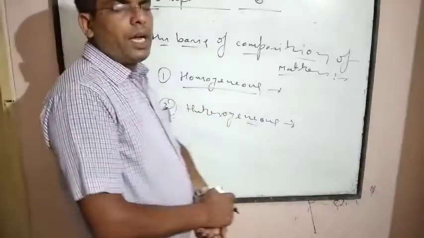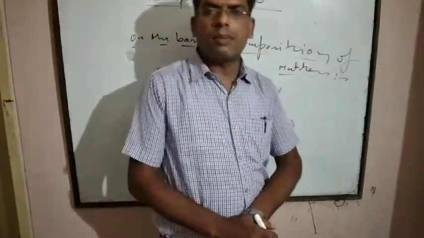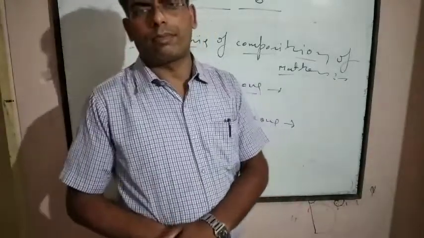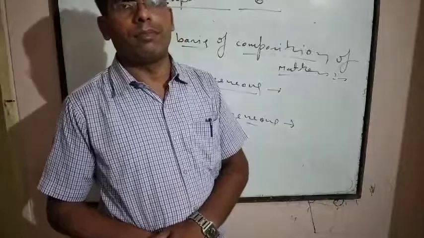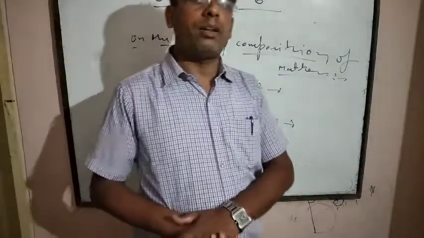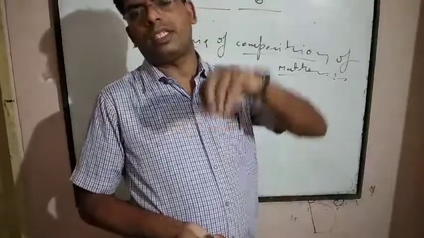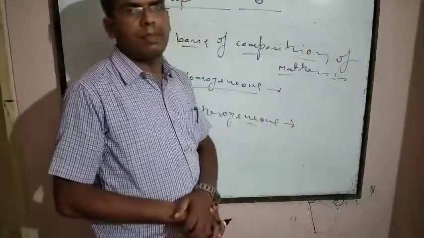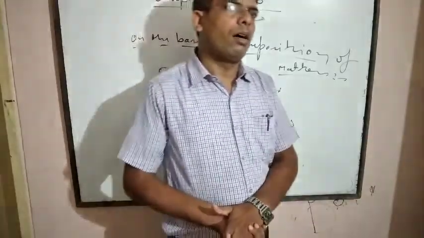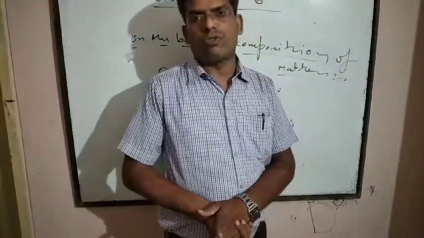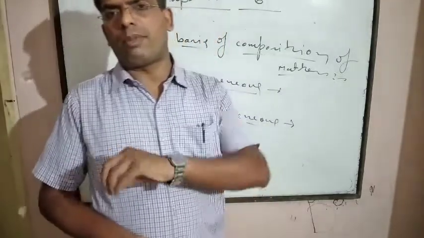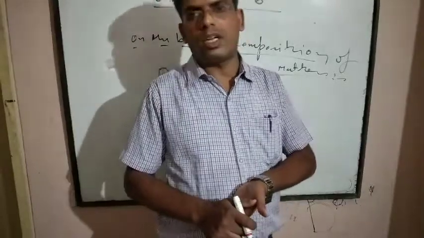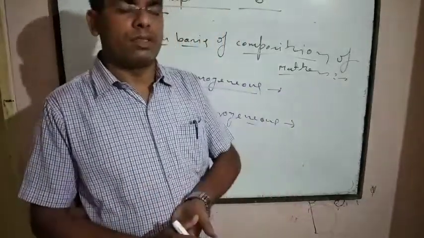Homogeneous system. It is a type of system in which only one phase is formed. Components may be same or different, but if in a system only one phase is formed, then that is known as a homogeneous mixture. Like system of any solid substance, system of any liquid substance, system of gaseous mixture, or system of true solution.